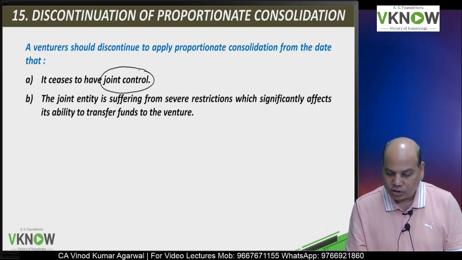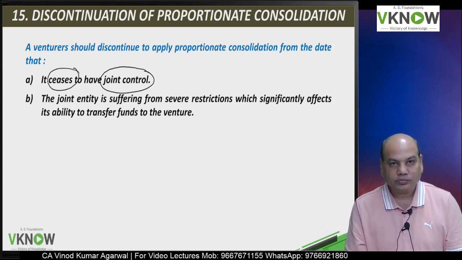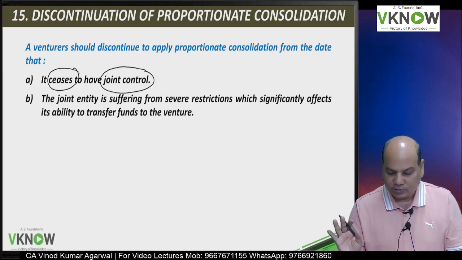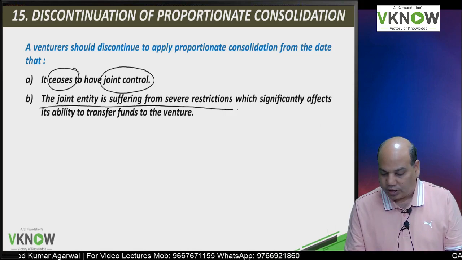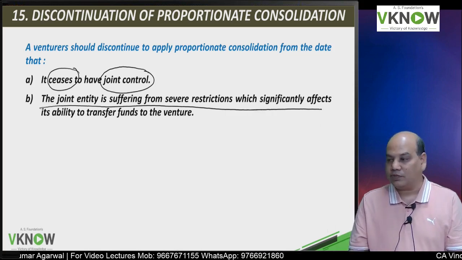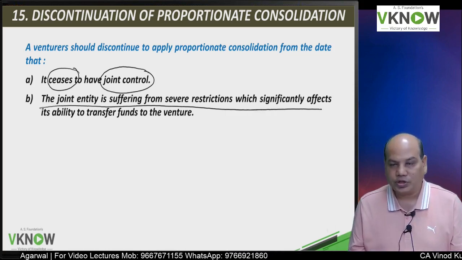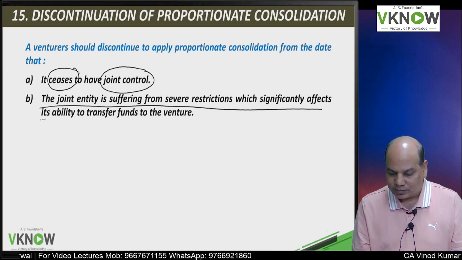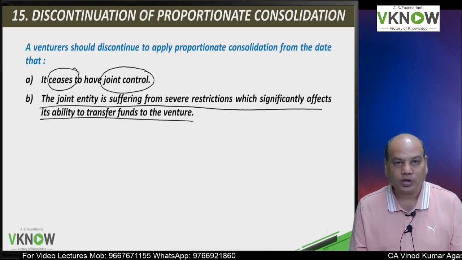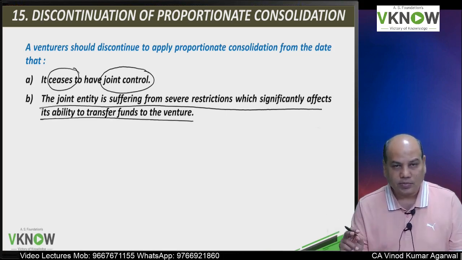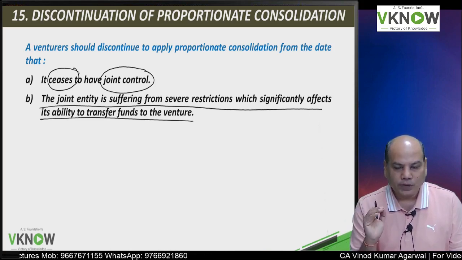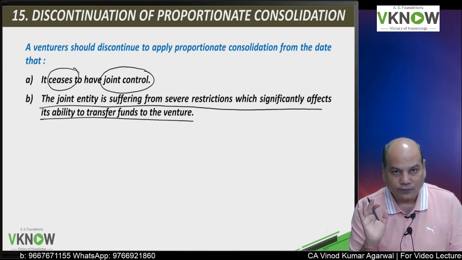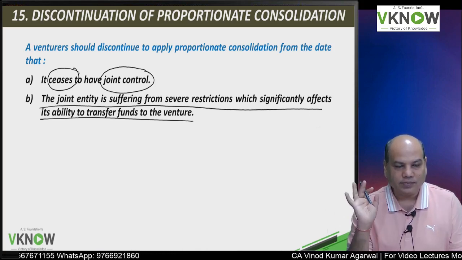If that joint control is lost, AS27 is not applicable. Second, is the joint entity suffering from severe restrictions which significantly affect its ability to transfer funds to the venturer? The same point was covered in an earlier discussion also. Suppose you have a joint venture entity in a foreign country, let us say Afghanistan.